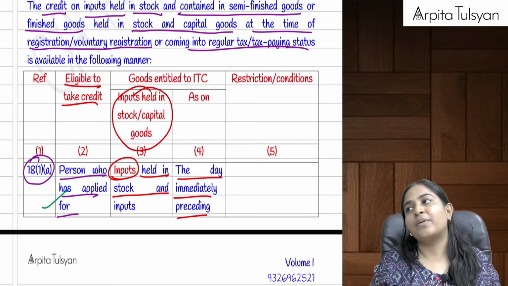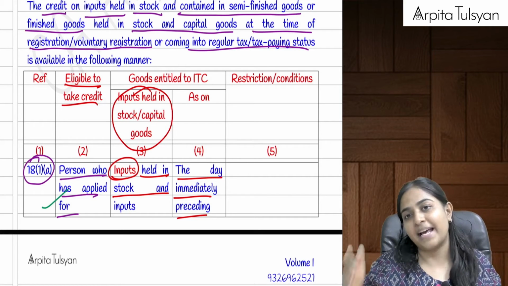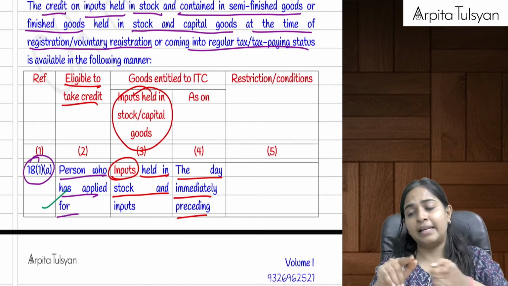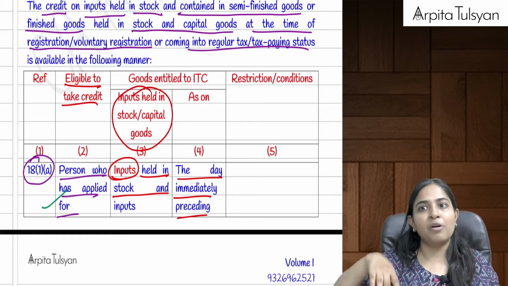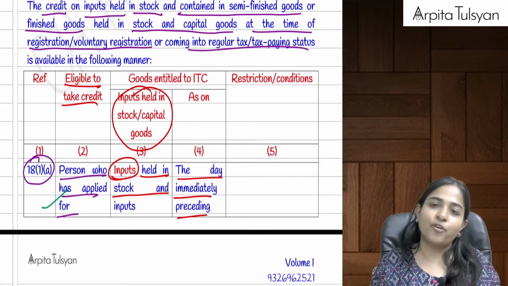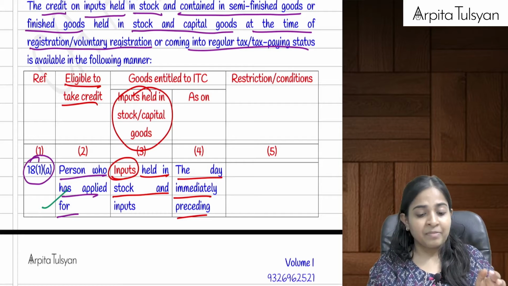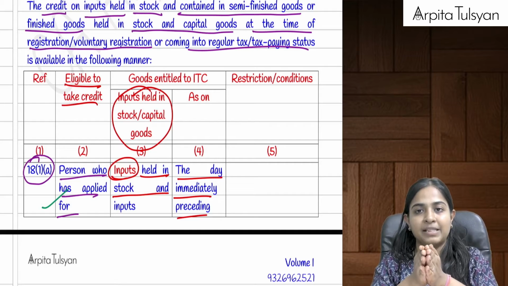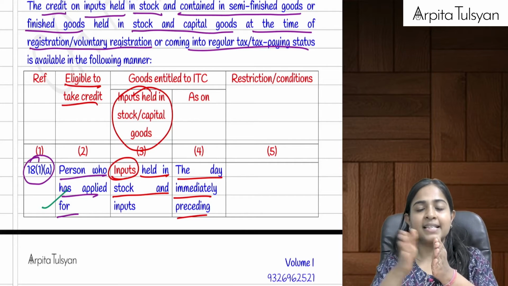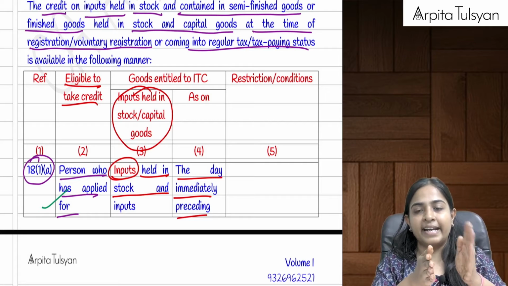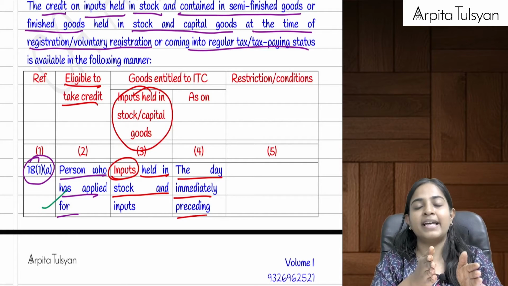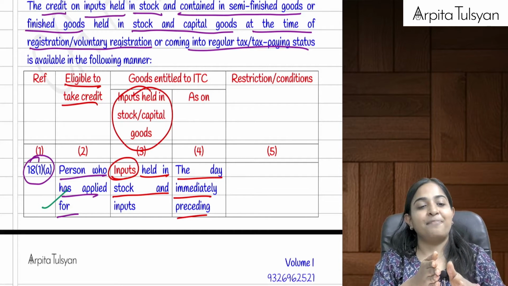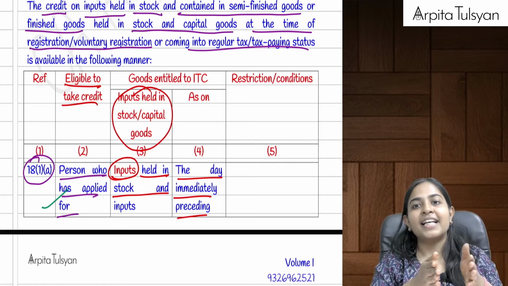And the next one is where your exempt supplies now become taxable supplies. Earlier I was selling books, earlier books were exempted. Now let's say, for example, it becomes taxable. So in that case, I will ask for credit. Government says no problem, you will get the credit. I said, sir, how to get the credit? So the government said the day on which your exempt supply became a taxable supply, from that day you have to start paying the taxes. So take the stock as on the preceding day. As on the preceding day, whatever was there in your stock, on that whatever was the amount of ITC that you have paid, provided that stock was purchased during the last 1 year, you can take full credit of the same.